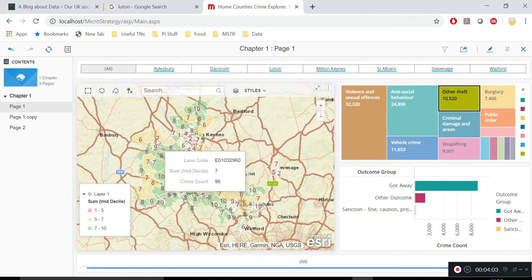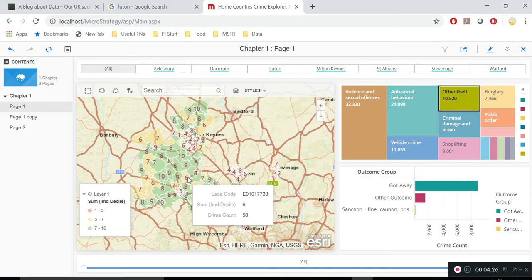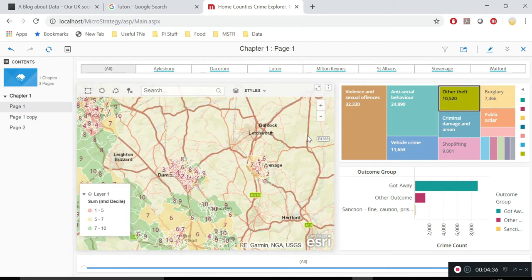What you've got is each area there is something called an LSOA. It's a census unit of population which has roughly between 1,000 and 3,000 people. The number there that you see is the IMD, the Index of Multiple Deprivation Decile. It's a classification that says the higher number you have, the lower the deprivation, and the lower number you have, the higher the deprivation. So basically there you can see that 10 is not deprived, whereas if we zoom in on one of the town centres, I'm going to pick Luton as an example because it's a fun town to pick on.